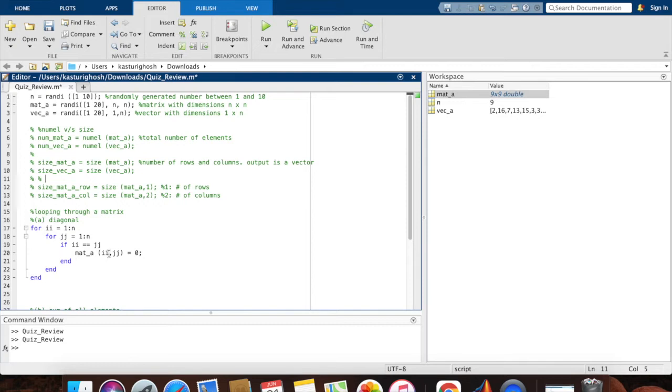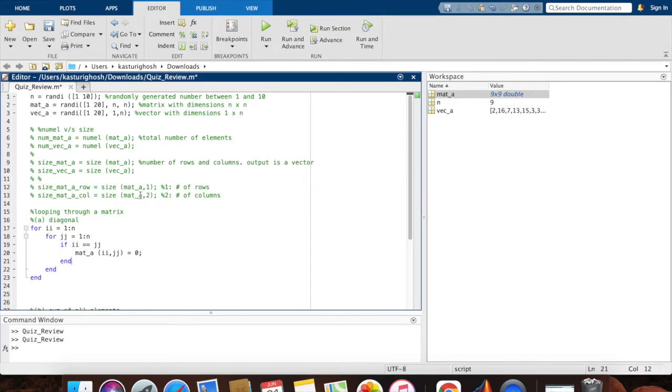So here, since I've written ii at the first position, that means ii is the row value and jj is the column value. In common convention, we always use ii as the row and jj as the column, but that's not always true, especially if you're dealing with a vector. You can use ii and jj as just referring to different elements within the vector. We'll take a look at those kind of questions too.